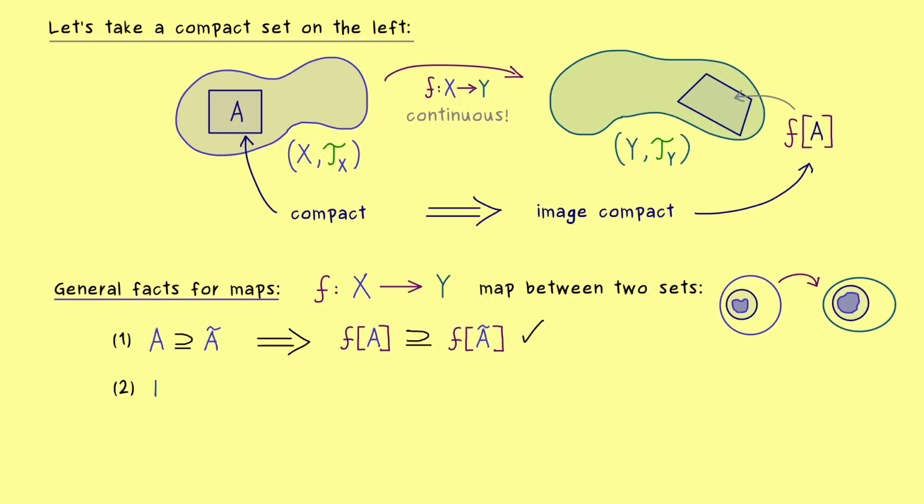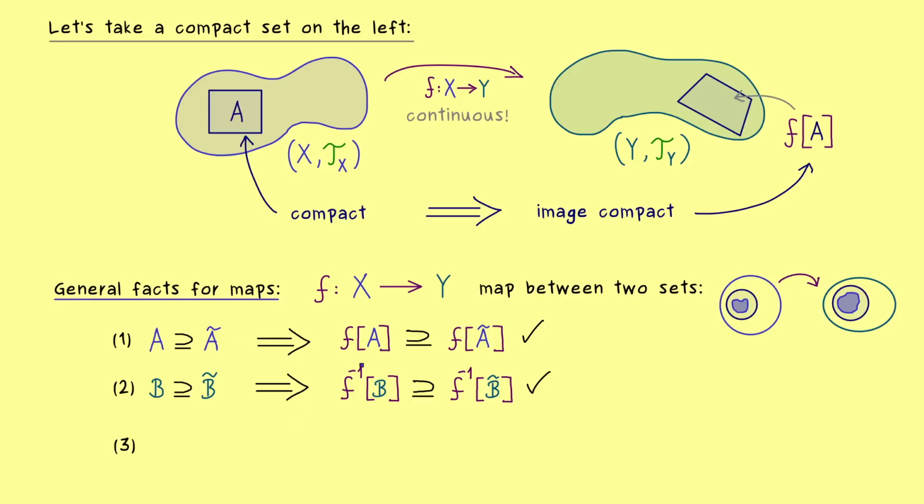And now on the other hand, we also have this for the pre-image. So if we have two sets, B and B tilde on the right-hand side, we can look at the pre-images on the left-hand side. And also there by definition, the subset relation remains. So these are two things you can immediately remember. The image and the pre-image conserve the subset relation.